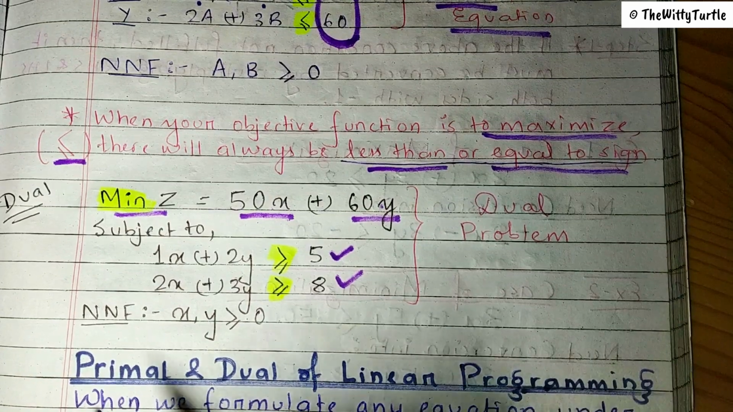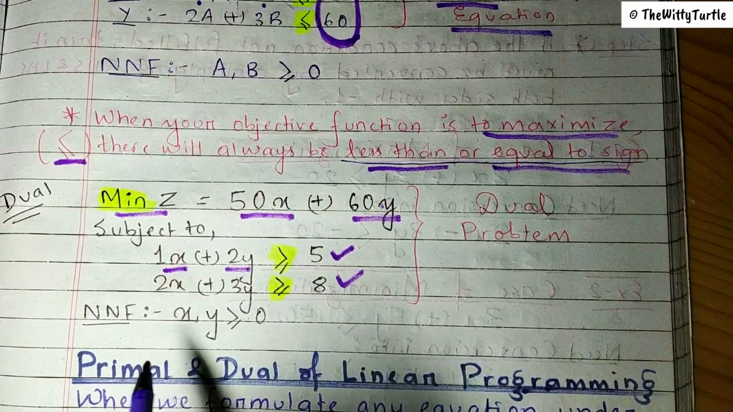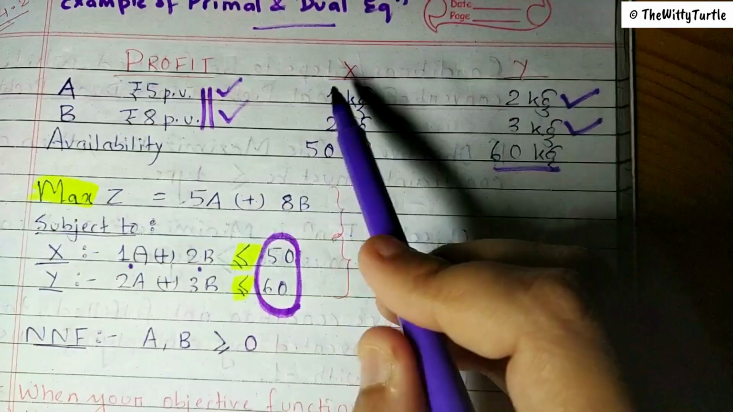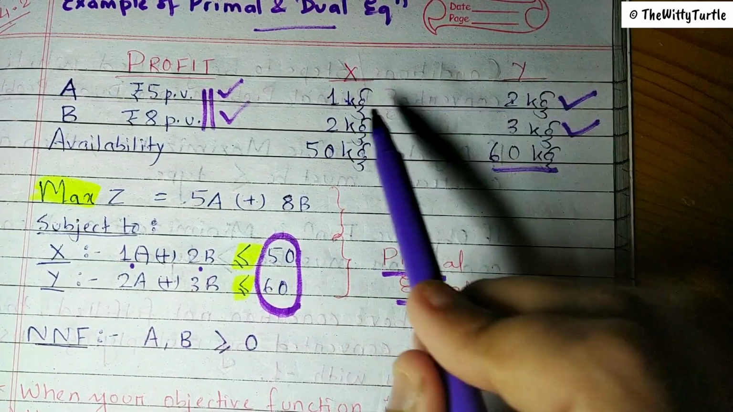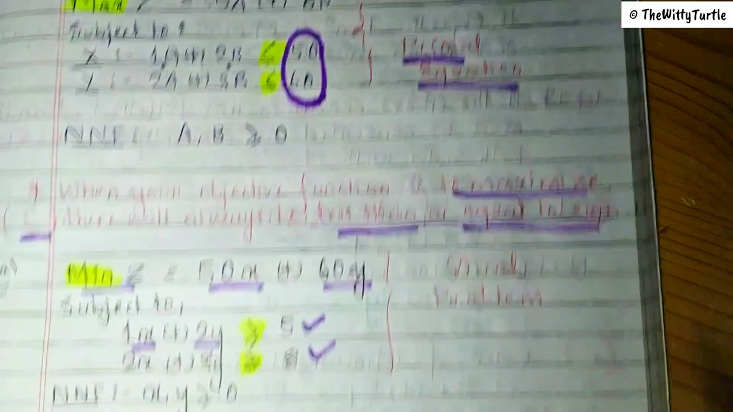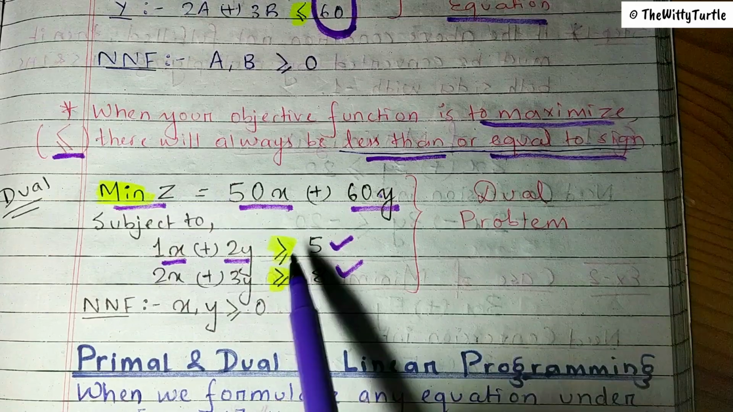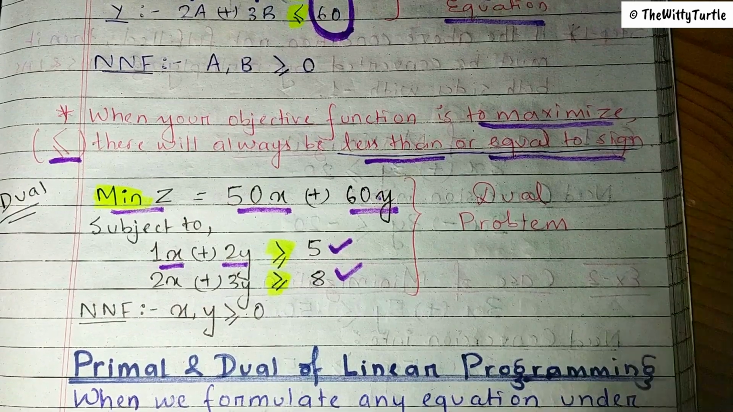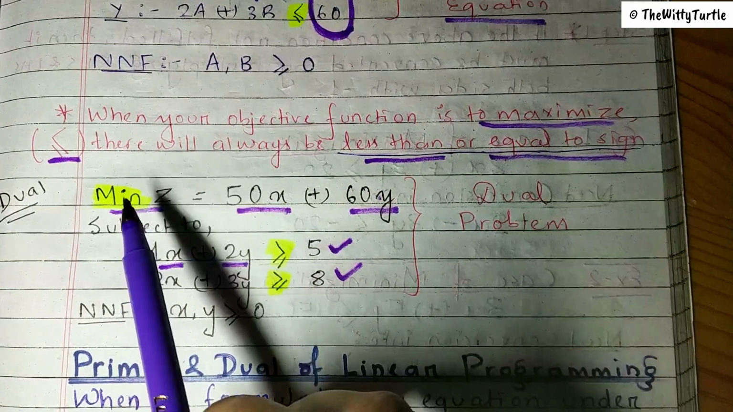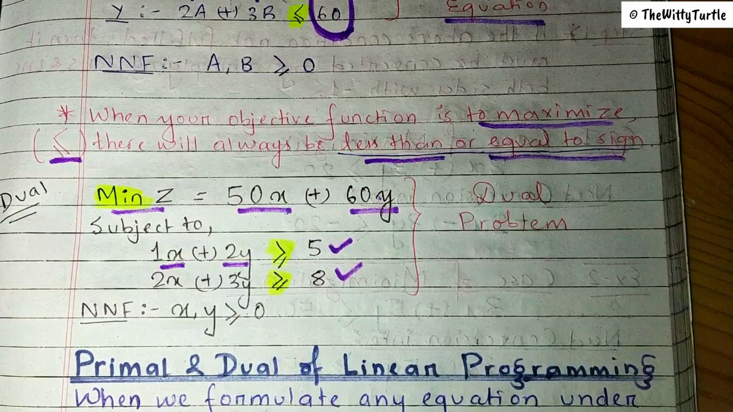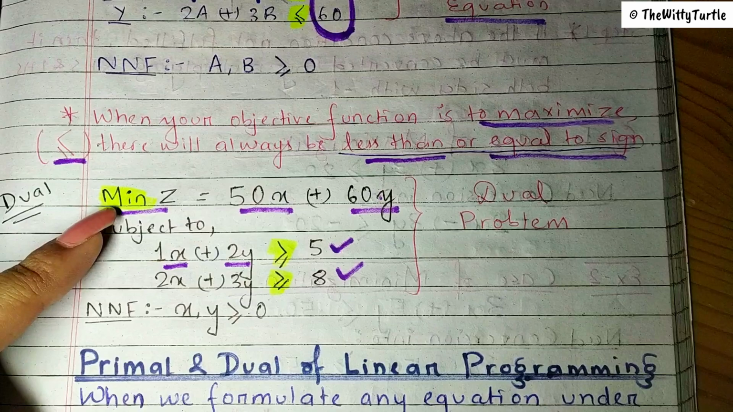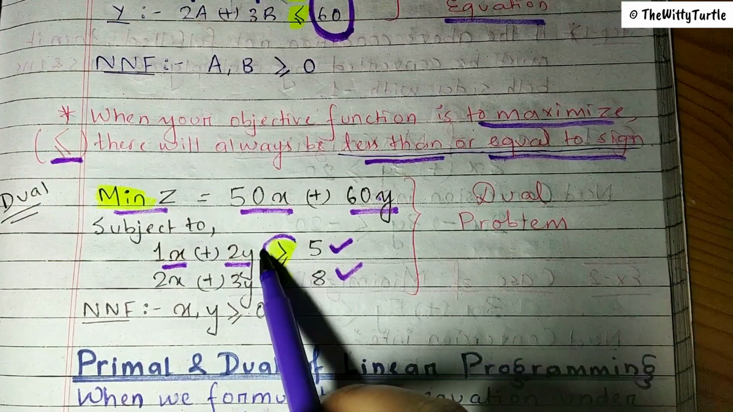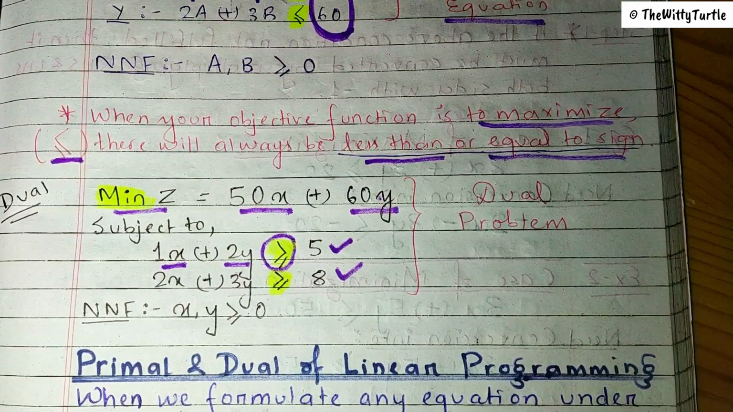So here the constraint function will be 1x plus 2y. Why 1x? Because to get this much profit you need this much raw material, right? So 1x plus 2y should be more than or equal to 5. Why more than or equal to 5? Because in the dual case, the objective function has become the opposite. What do you call it? It has become reversed, right? First it was maximize, then it became minimize. So obviously this sign and the entire equation will also change.